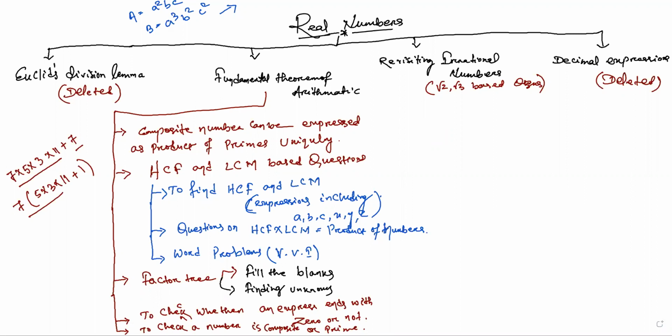So let us write that one. Whatever doubts you are having, just wait, I'm just going for that. Let me complete the mind map first. It has 2 types of questions. That is, to prove purely irrational numbers, which are proof based questions only.